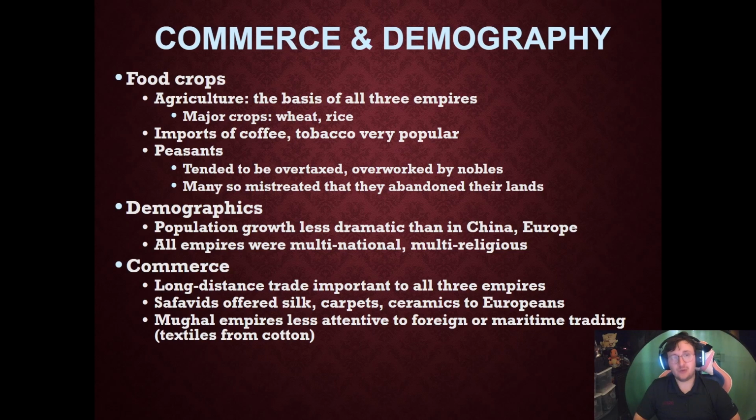All of these empires were multinational and multi-religious. Mostly tolerant, kind of. They all benefited from long-distance trades. The Safavids offered silk, carpets, and ceramics to the Europeans. The Mughals were less attentive to foreign and maritime trading. They really traded textiles and things, but eventually the Europeans are going to use that as a staging area and base for the rest of the Indian Ocean.